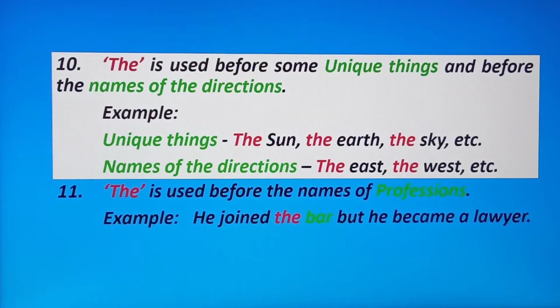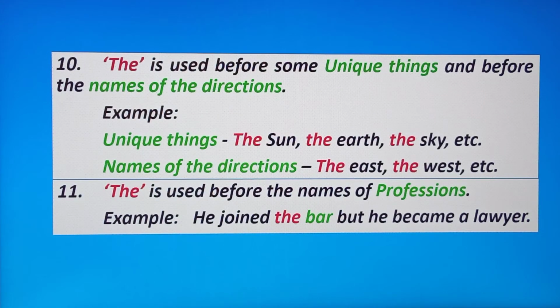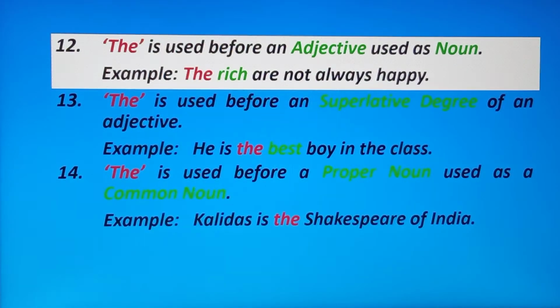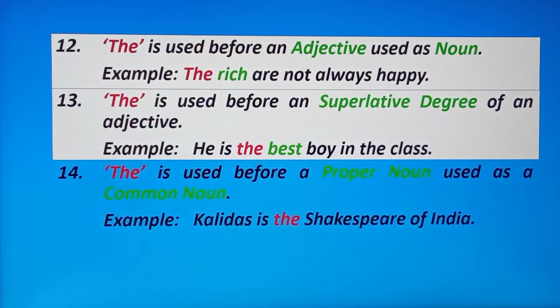The is used before the names of professions. For any kind of profession, we place the before the profession. For example, he joined the bar, but he became a lawyer. Bar is a profession, so we are placing the before bar. The is used before an adjective used as a noun. Now see the example. In number 12, the rich are not always happy. Rich is an adjective, but when you place the, it is a noun.